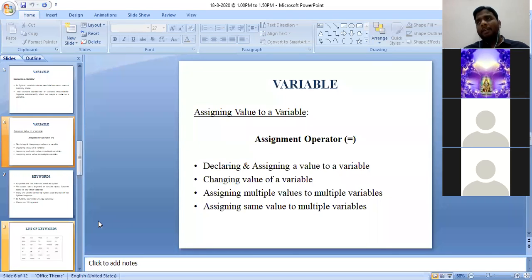Yeah, false, none, true. The specialty of False, None, True is that they start with an uppercase letter. Clear? The remaining 30 start with lowercase. Not only starting with lowercase, every keyword will be entirely in lowercase, not only the starting alphabet. Only those 3 keywords start with uppercase, and all the others both start and end in lowercase. Clear? Okay, sir.